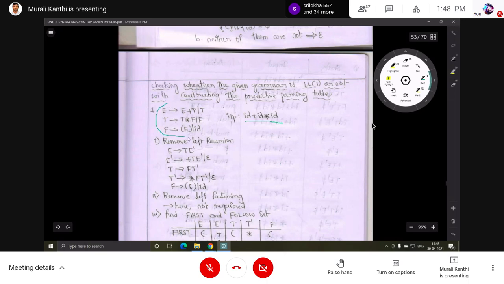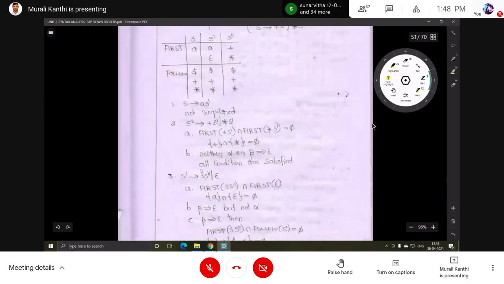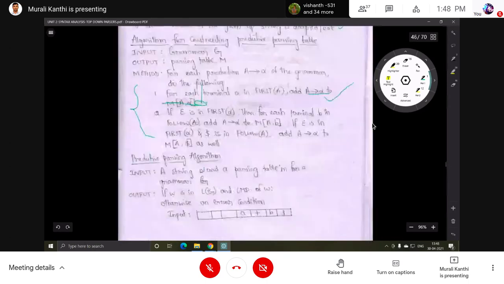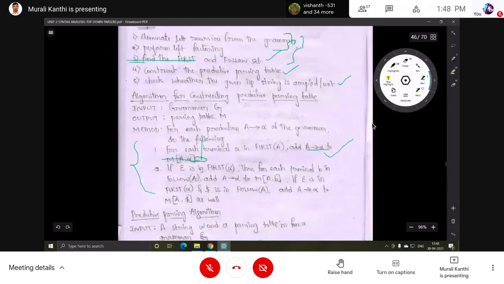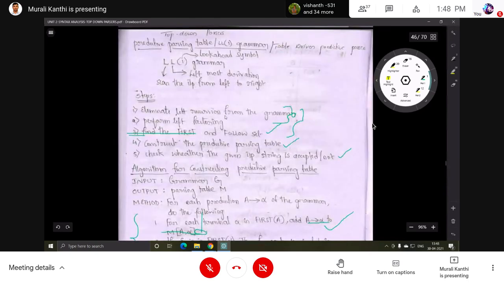First, the grammar is given. So what is the first step? We have steps. The first step is to eliminate the left recursion from the grammar. Second step is to perform left factoring. Third step, find the first and follow sets. Fourth one is to construct the predictive parsing table. So these steps are common in all.